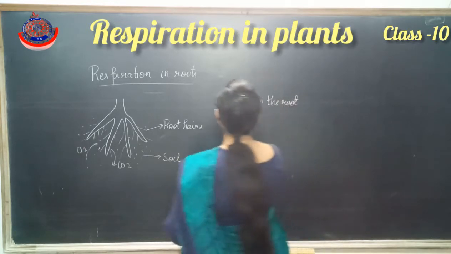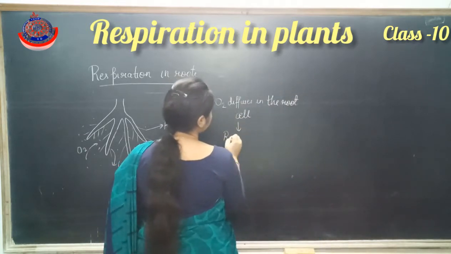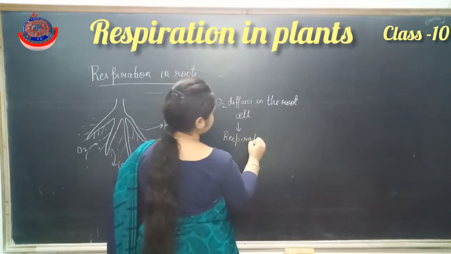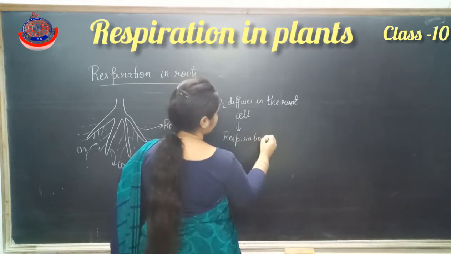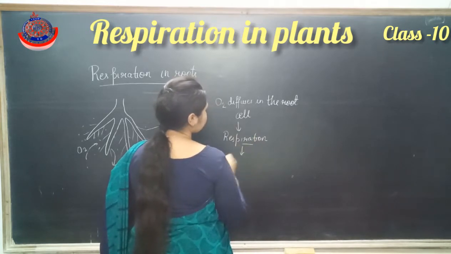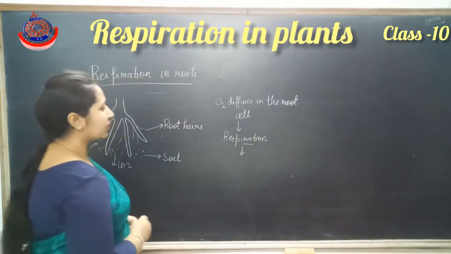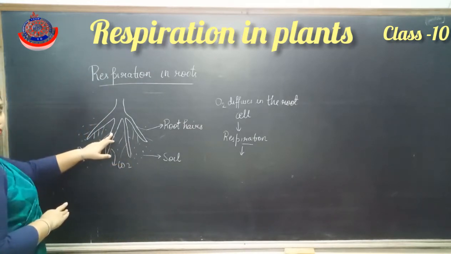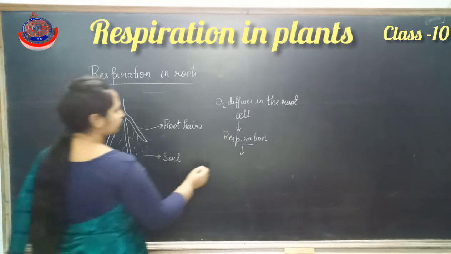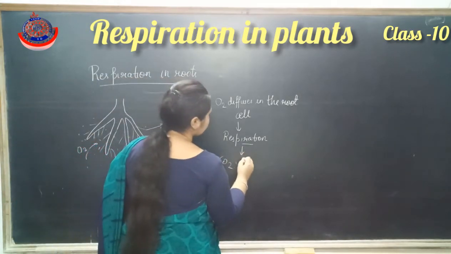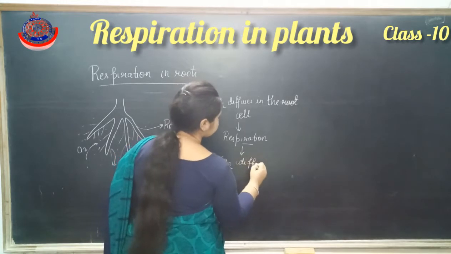When respiration occurs in these root cells, the CO2 that is produced is again diffused out from the roots into the soil. In this manner the respiration occurs in the roots.